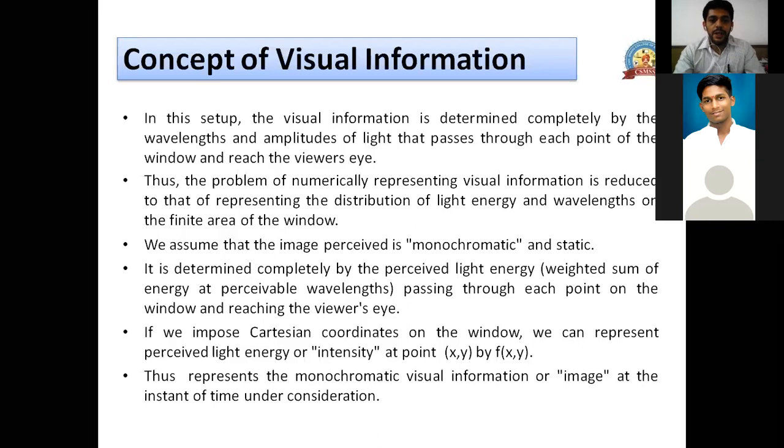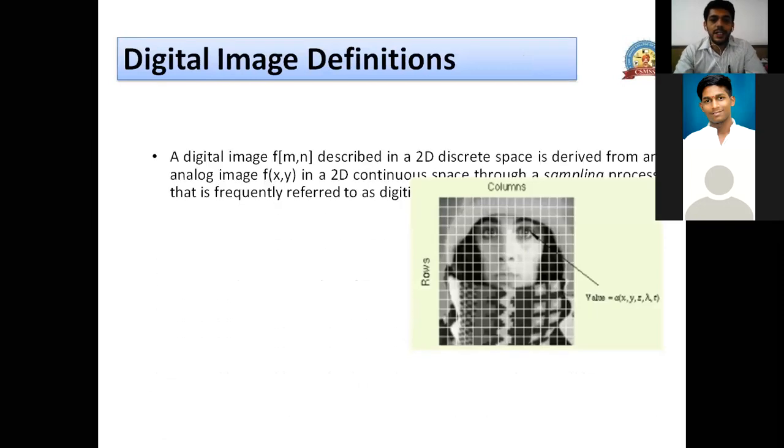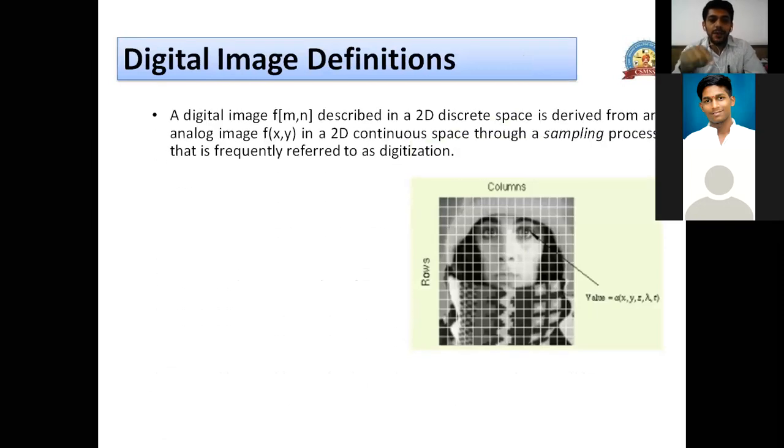So if we consider this, visual information, or an image, for any instant of time, is nothing but f[m,n]. We say square bracket m comma n because now we are saying it in digital form.